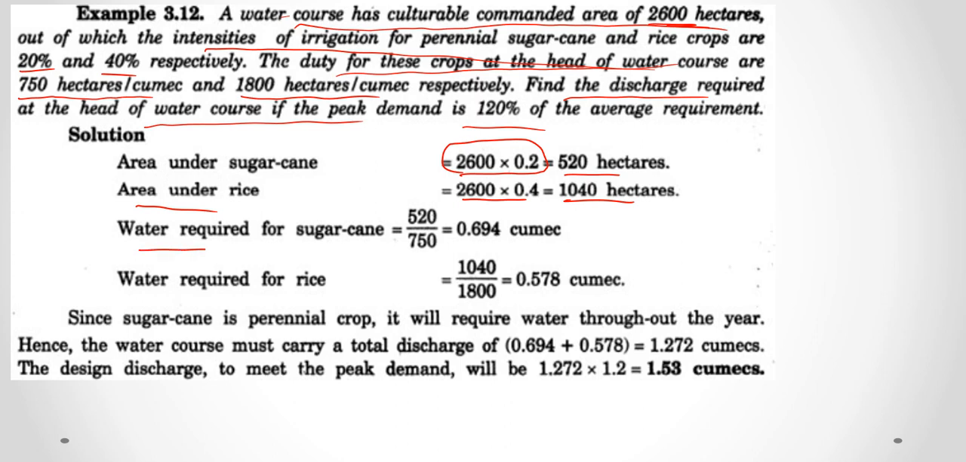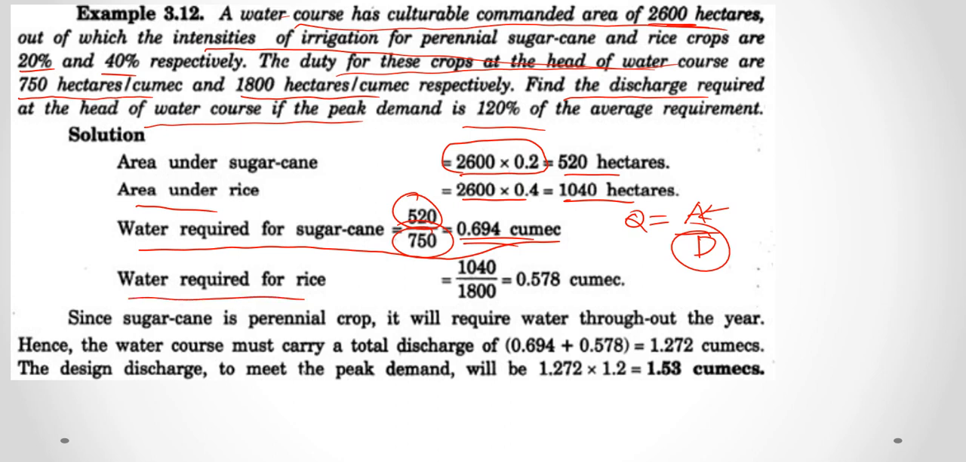Now the water required for sugarcane, similar as in previous question, water required Q is equal to A by D, where area under sugarcane is 520, duty of sugarcane is 750. Therefore discharge required is 0.694 cumec, and water required for rice is equal to 1040, that is the area under rice, divided by 1800, the duty of rice crop. Therefore the value is 0.578.